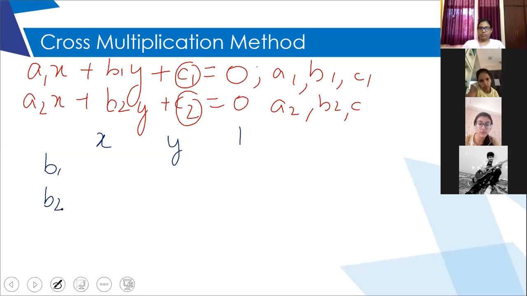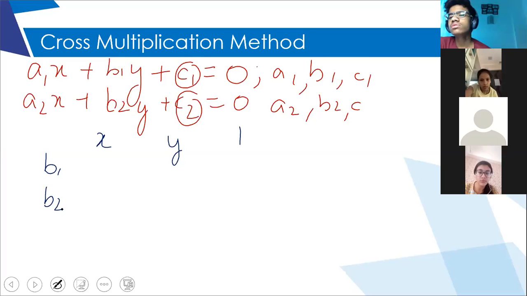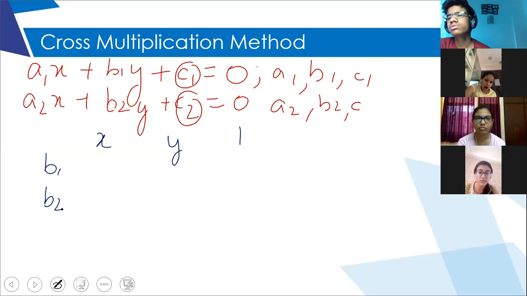So below x, in the next line, you will write b1, and below b1 you will write b2. But b1, b2 and x will not be in a straight line. They will be slightly towards the left side of x. Then between x and y there is a gap, so in the next line you will write c1, c2.